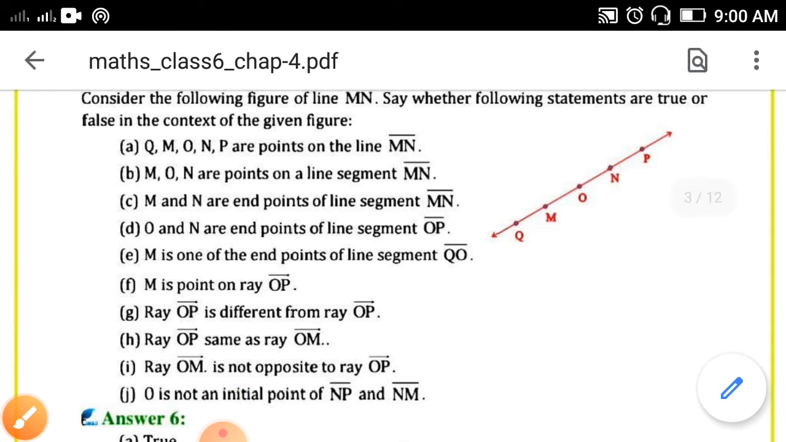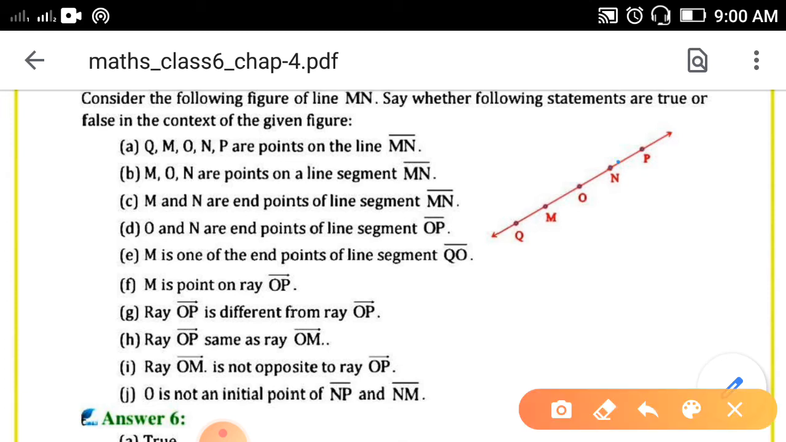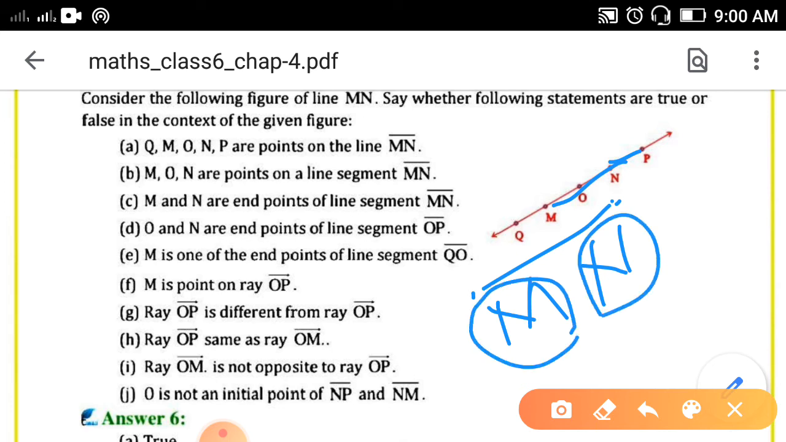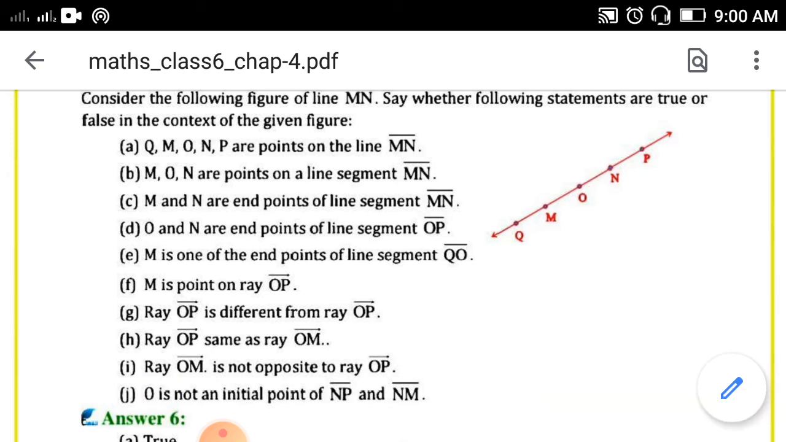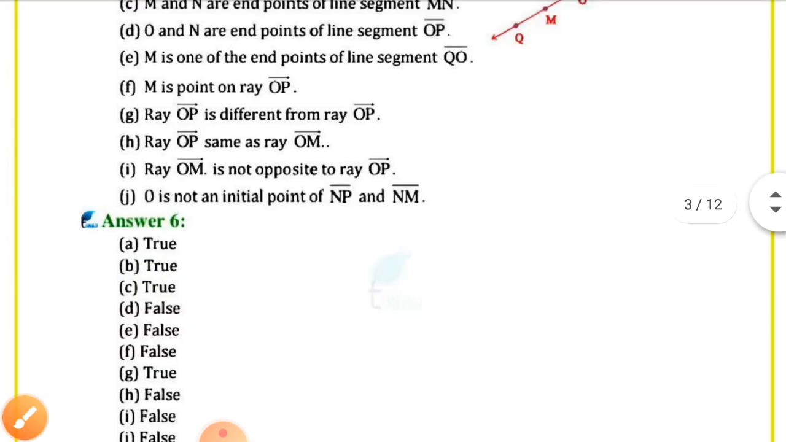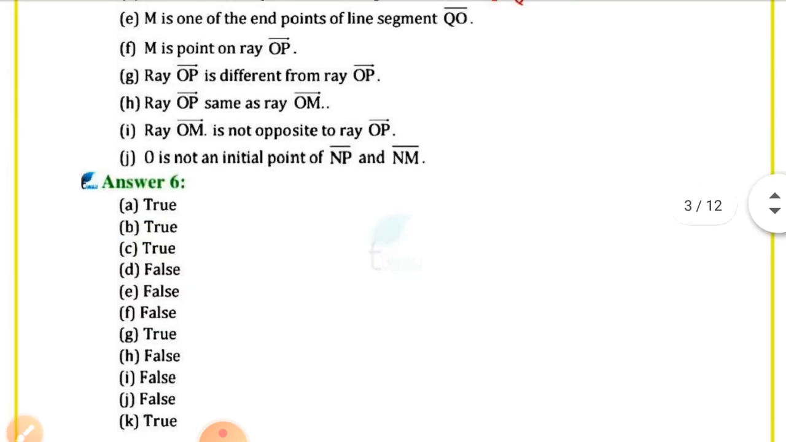J. O is not an initial point of NP and NM. Yes, NP and NM. Here it is line segment NP and here it is NM. If line segment NM is there, then the initial point of this line segment will be either N or M, and for line segment NP it will be either N or P, but not O. So, O is not, it means yes, it is not. So, that is true.